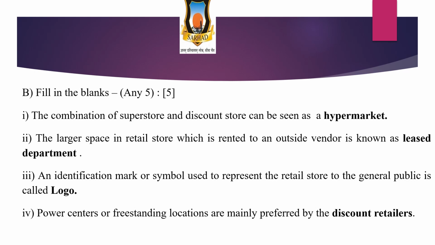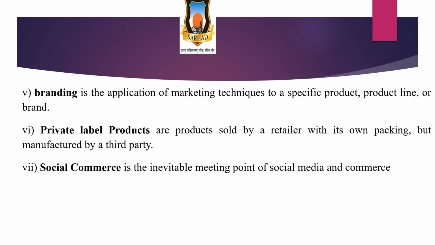The answer is logo. The next is: power centers or freestanding locations are mainly preferred by the discount retailers. The answer is discount retailer. The next is: dash is the application of marketing techniques to a specific product line or a brand, that is known as branding.